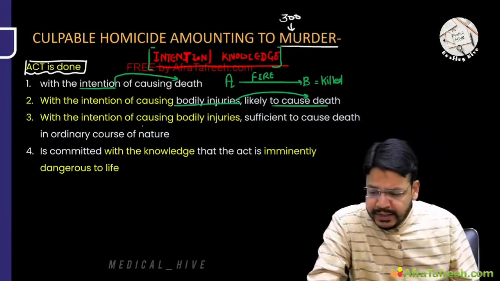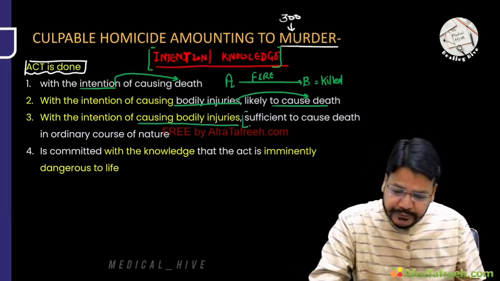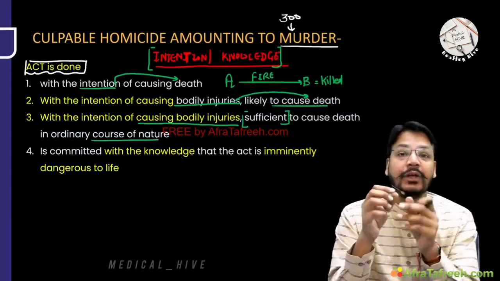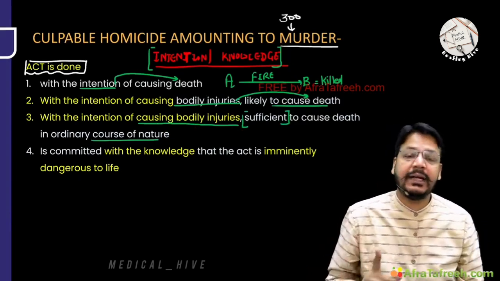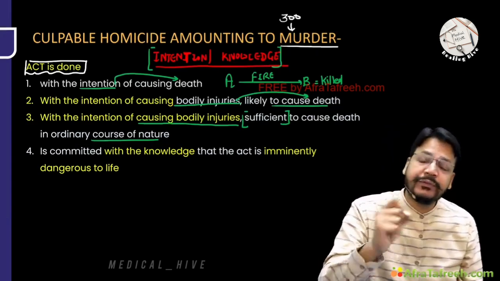Third, the intention of causing bodily injury which is sufficient to cause death in the ordinary course of nature. All three are covered. You are stabbing someone, you know that this stabbing can cause death, and you are intentionally causing that bodily injury which is sufficient to cause death.